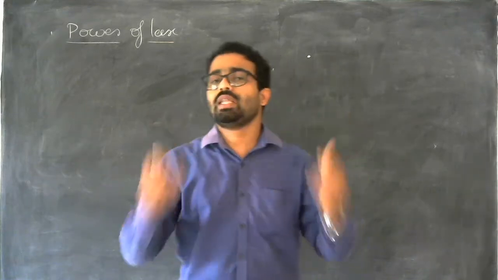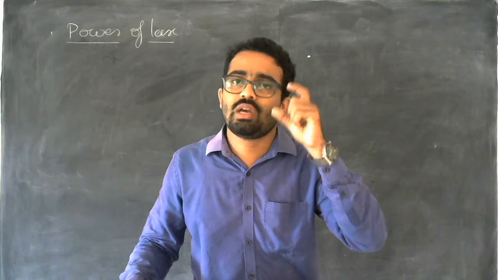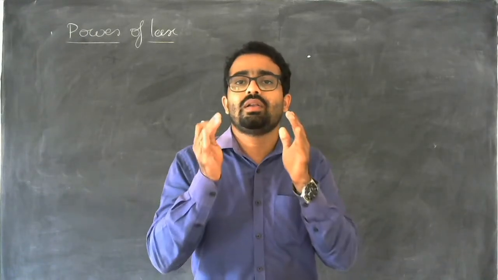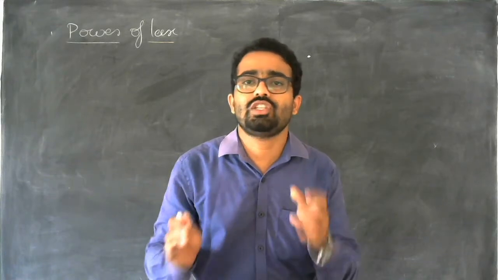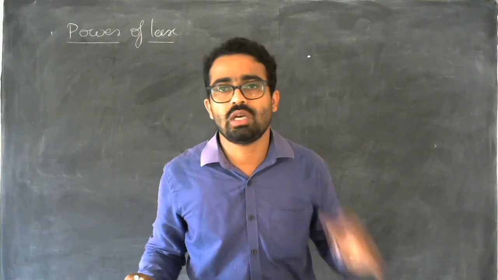When they wear the spectacles, whatever lens is fixed in that spectacle will try to converge or diverge the image onto their retina. We already know about our eye.